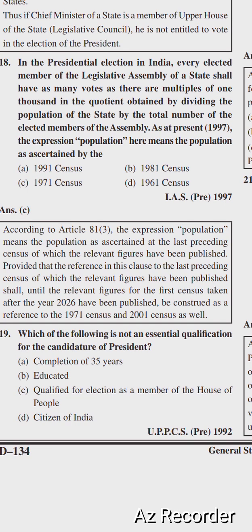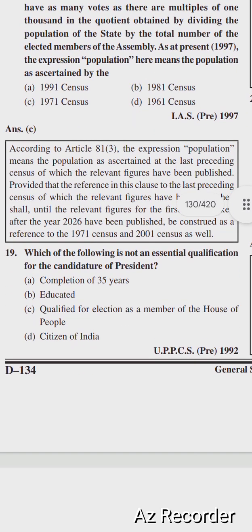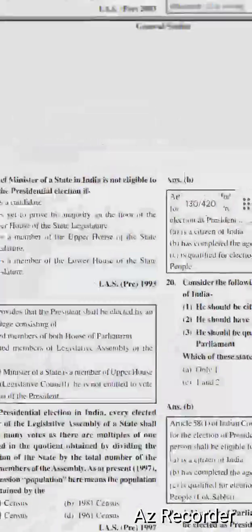According to Article 81 Clause 3, the expression population means the population as ascertained at the last preceding census of which the relevant figures have been published. So next question: which of the following is not an essential qualification for the candidature of president? Completion of 35 years, educated, qualified for election as a member of the House of the People, citizen of India. Right option is option number B.